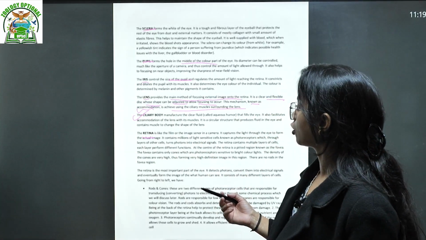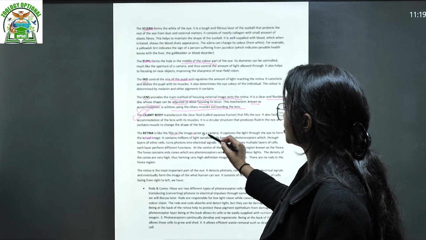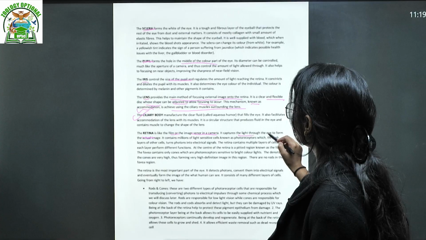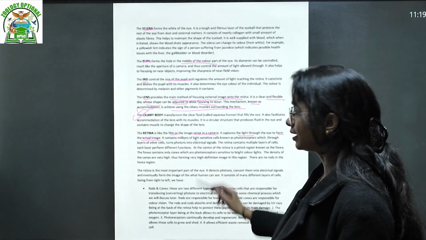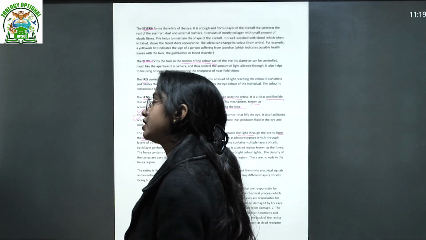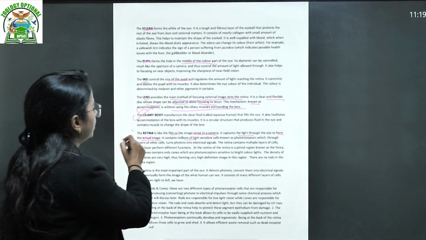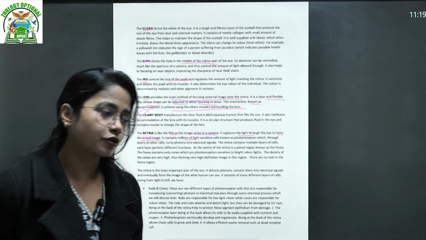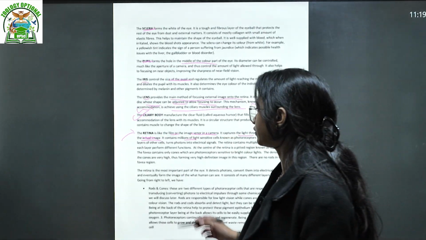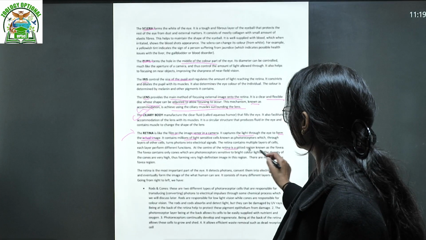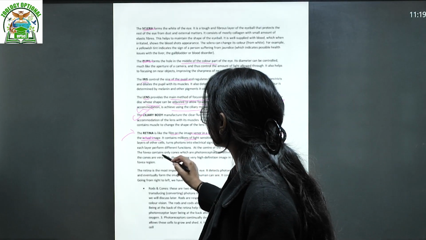Retina, of course, we have already talked about, is like the film or image sensor in a camera. It captures the light coming through the eye to form the actual image. It contains millions of light sensitive cells. We have already divided the retina into 3: photosensory, bipolar, and then the ganglionic nerve layer. At the center of the retina is a pitted region known as the fovea. The fovea contains only cones.